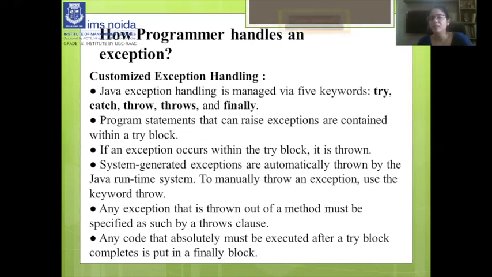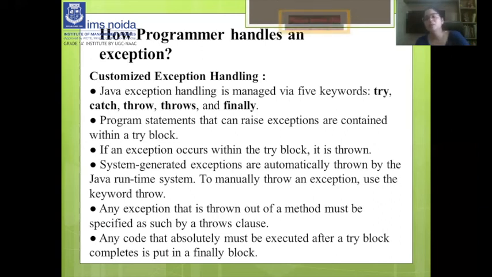Program statements that can raise exceptions are contained within a try block. We can handle this with try and catch. Within the try block we have to ensure this. If an exception occurs within the try block, it is thrown. System generated exceptions are automatically thrown by the Java runtime system, and to manually throw an exception, use the keyword throw.